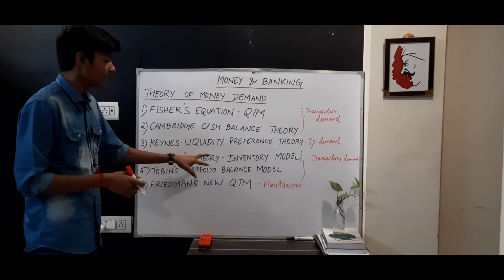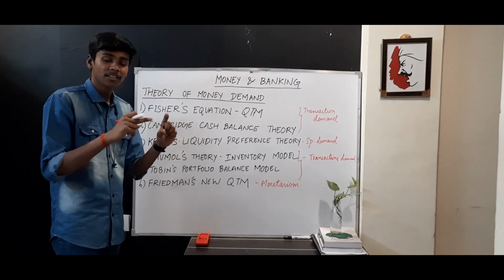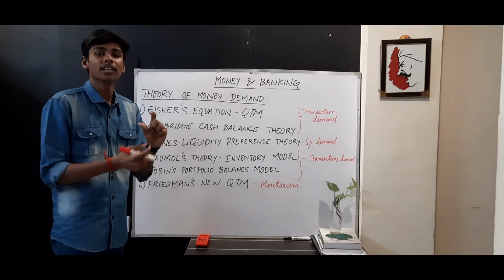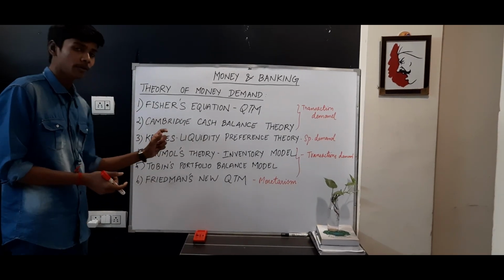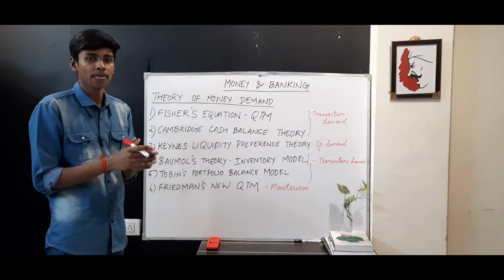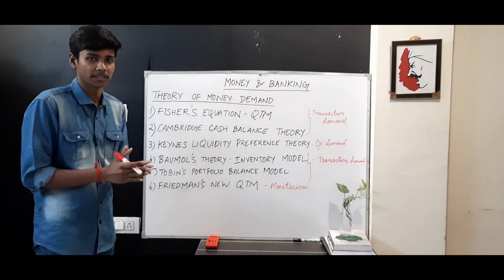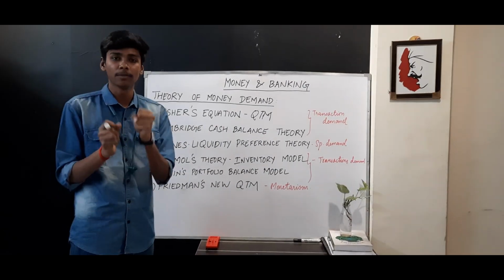Baumol's inventory model is about the transaction demand, but transaction demand is a function of interest rate. That is what is given by Baumol's inventory model. Later, it was revised by Tobin's portfolio balance model, which is nothing but an extension of Baumol's model. He has included other portfolios as well. He said money will be one of the portfolio of assets which people hold.